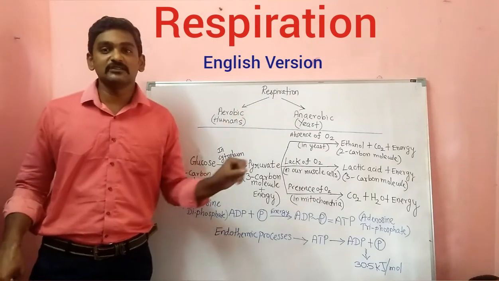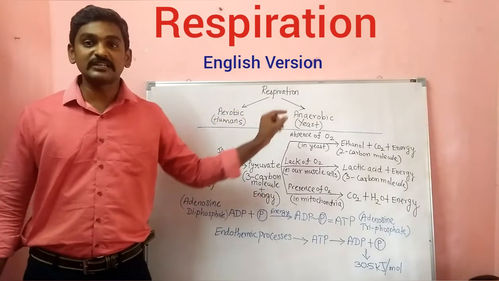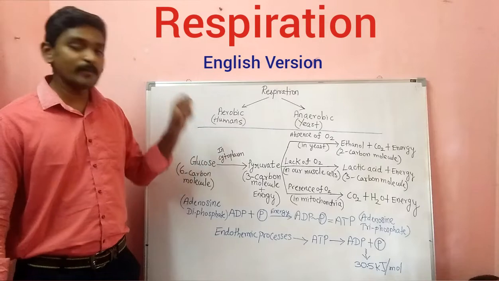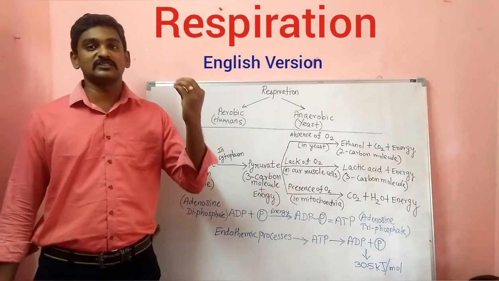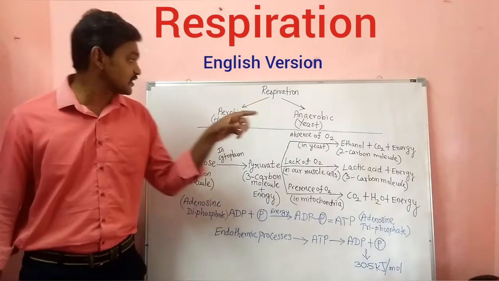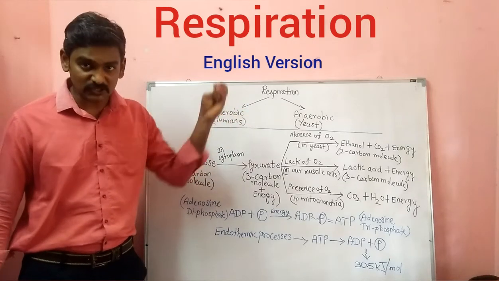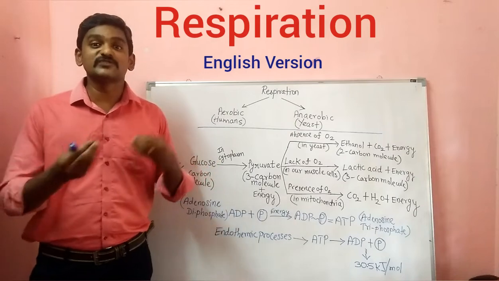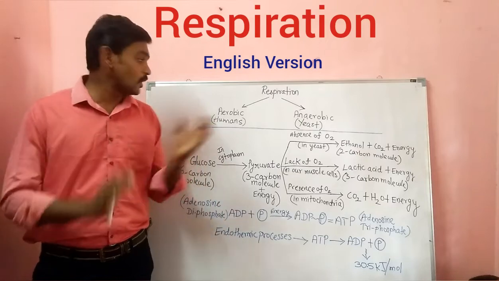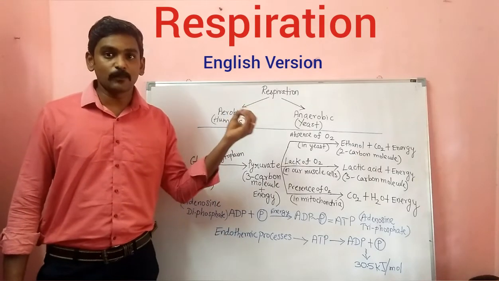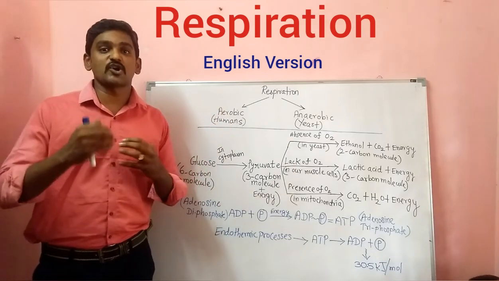Looking into respiration, there are two types: one is called aerobic respiration, another is called anaerobic respiration. What do you mean by aerobic? In the name you can see, air means what? Air, oxygen. With the presence of oxygen, humans, for example, perform aerobic respiration. In the presence of oxygen, the food materials which we are taking will be converted into energy molecules. That process is called aerobic respiration, because here oxygen is utilized for the production of energy.